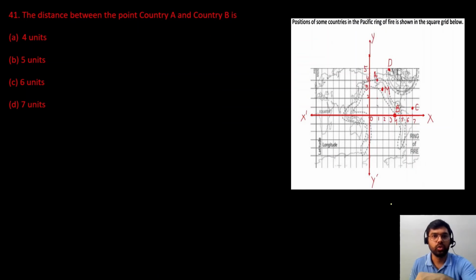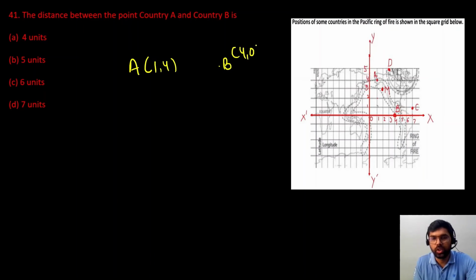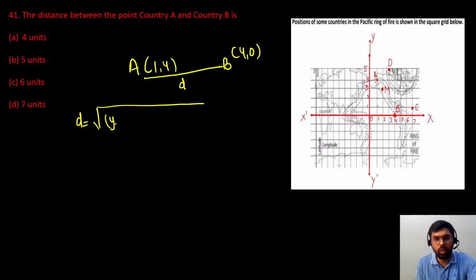So the first question is the distance between point A and B. A and B are our two countries, so we have to find the distance between A and B. What are the coordinates of country A? From the grid we can see coordinates of country A are 1, 4, and for B it is 4, 0, since it is lying on the x-axis. Now we'll calculate the distance AB. It is very easy, we will use the distance formula. So small d we know, y2 minus y1 whole square plus x2 minus x1 whole square, where x1 and y1 are the coordinates of point A and x2 and y2 are the coordinates of point B.